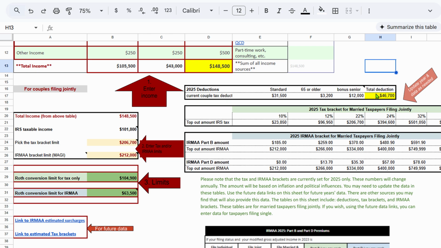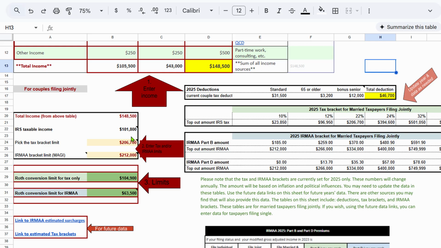$46,700. In this case, we're using the standard deduction method, and we're a senior, so it adds up to $46,700. We subtract that from $148,500, and we get $101,800. That is our taxable income. Now, we want to stay within the 22% tax bracket. That's our goal. So we put down that number here. That's what we want to stay in. We don't want to go over the 22% with our taxes.